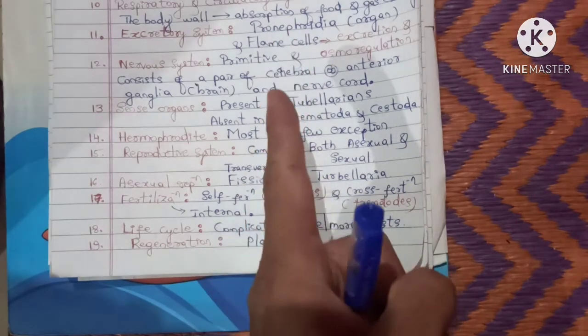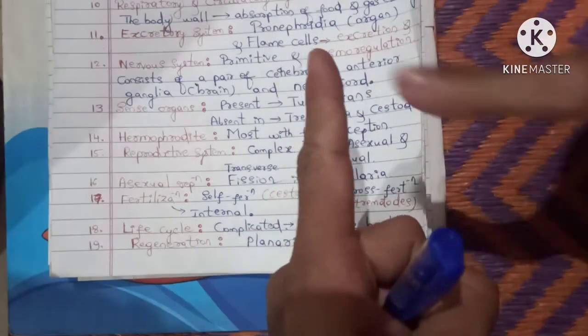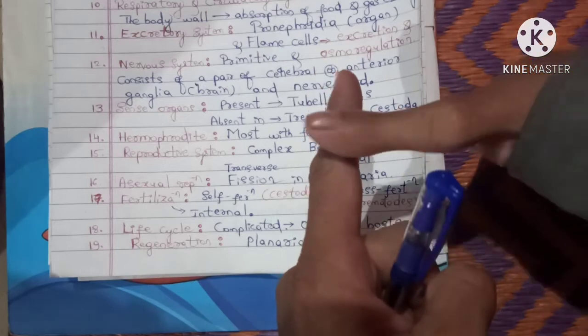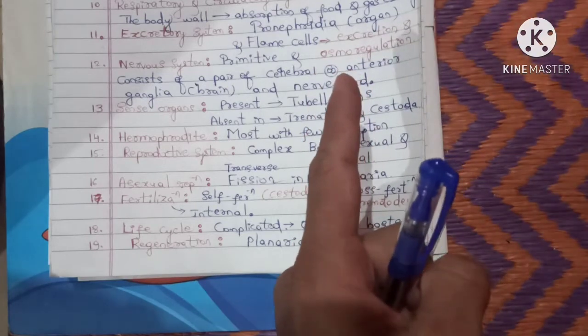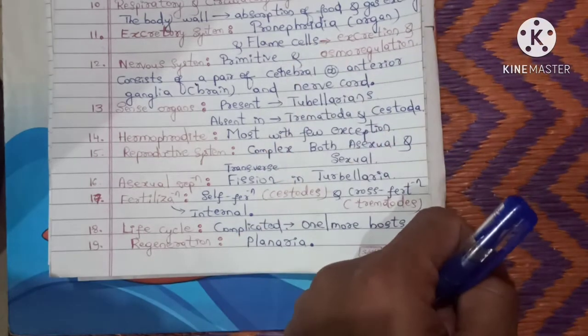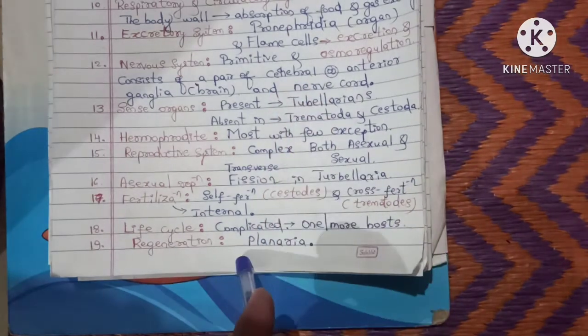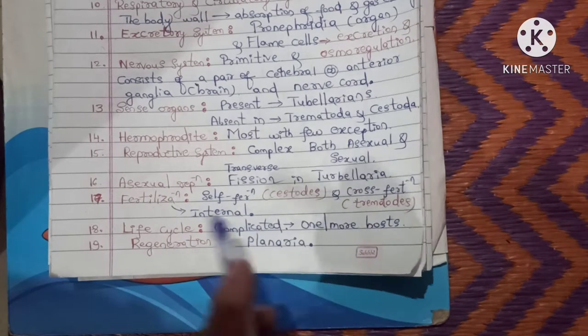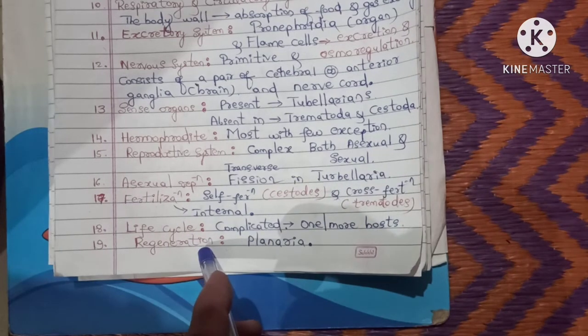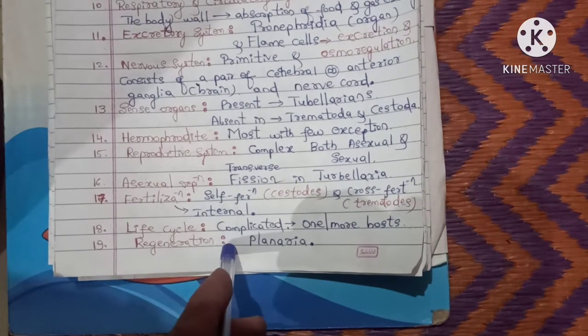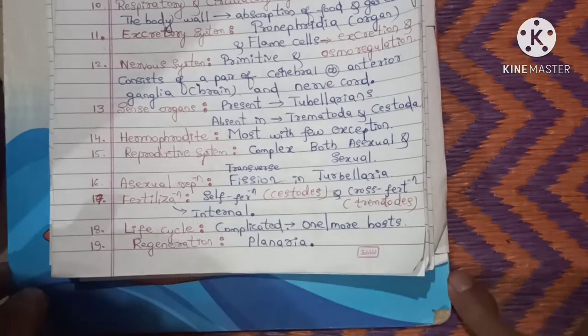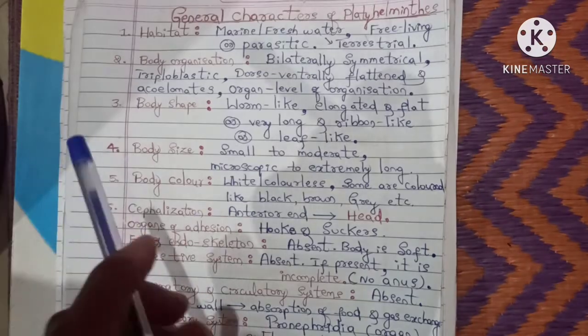For example, if you take my finger, if you cut here, it will never grow. This part is lost because our finger does not have the capacity of regeneration. But if you cut the body of Planaria, it once again grows. It grows because of the regeneration. So I hope you understood this. See, you have to remember.